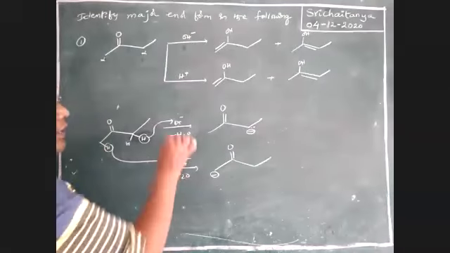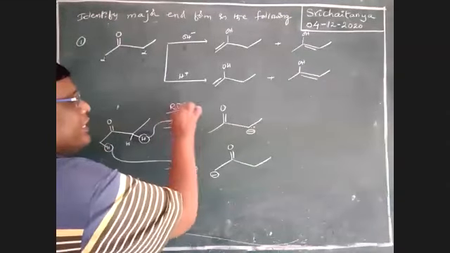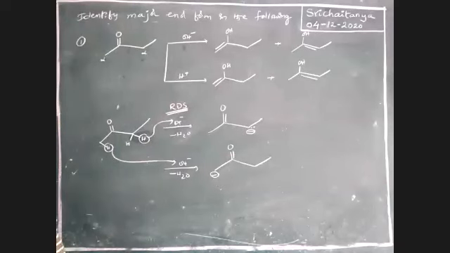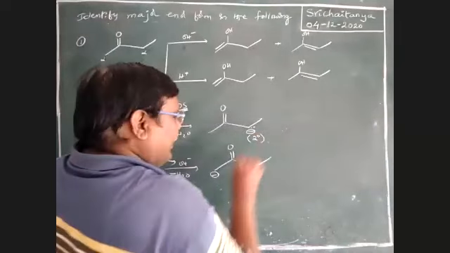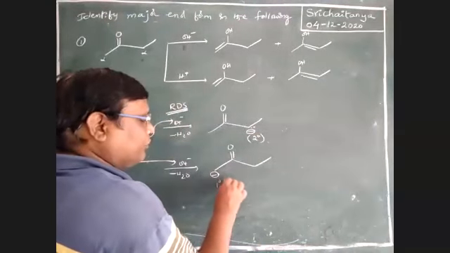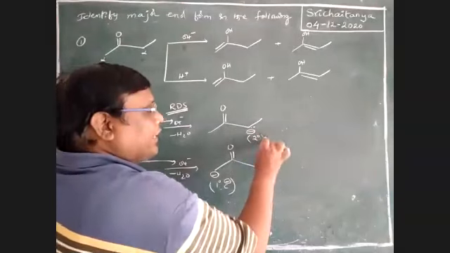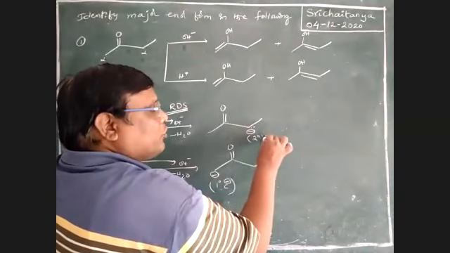Here the carbanion is the reaction intermediate in the base catalyzed reaction. It is the rate determining step, boys. In the base catalyzed reaction, this is the rate determining step. That means it is the slowest step. In this rate determining step, here the carbanion is a secondary carbanion. Here it is a primary carbanion. Among the secondary carbanion and primary carbanion, which is more stable, boys?